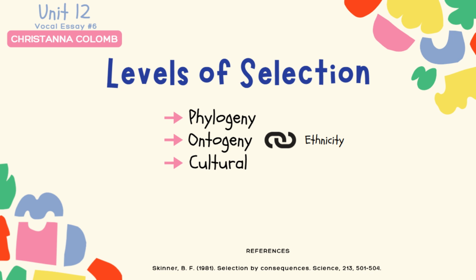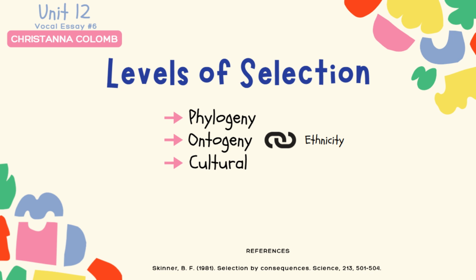A social issue that is impacted by the 3 levels of selection is ethnicity. At the first level, ethnicity relates to physical traits like facial features, skin color, and hair type. According to Skinner in Selection by Consequences, these features are passed down through generations because of their influence on survival in various environments, as traits develop over time based on how individuals interact with their environment. That could be found in page 501. Ethnic groups have varying physical traits due to the adaptations to the environments their ancestors experienced.